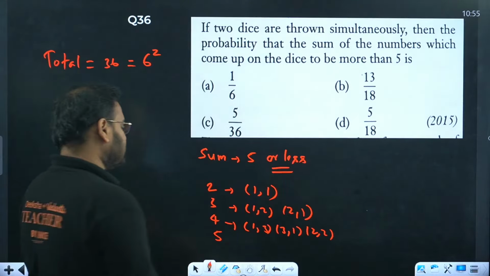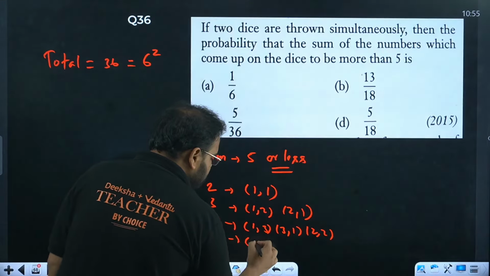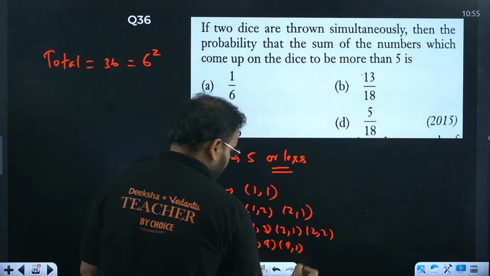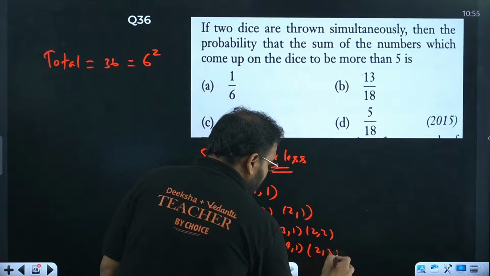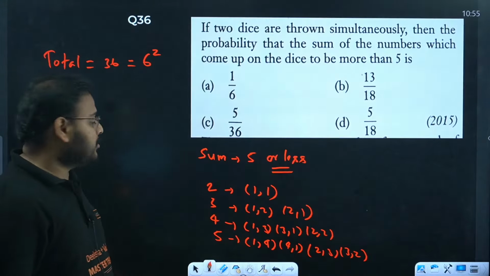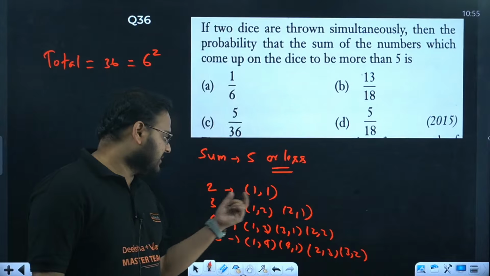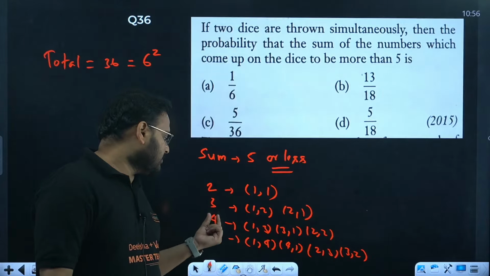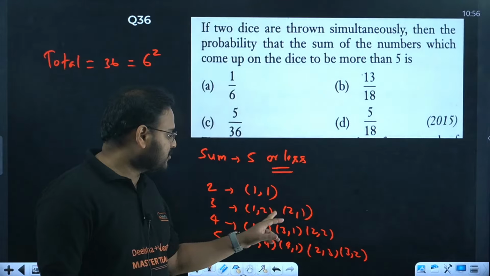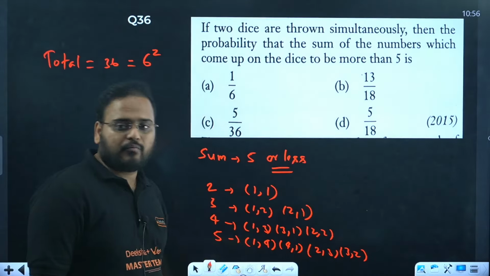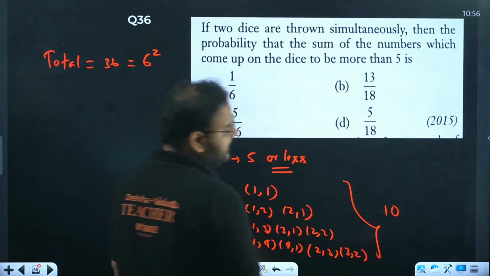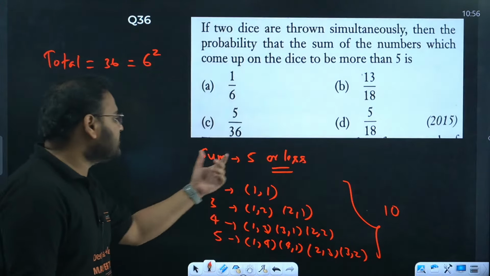Next, for 5, you can get 1, 4, 4, 1, and 2, 3 and 3, 2. So the number of ways when the sum is 2, 3, 4, 5 is written over here. Count them. 1 plus 2 is 3, 3 plus 3 is 6, plus 4 is 10. So a total of 10 when the sum is 5 or less.